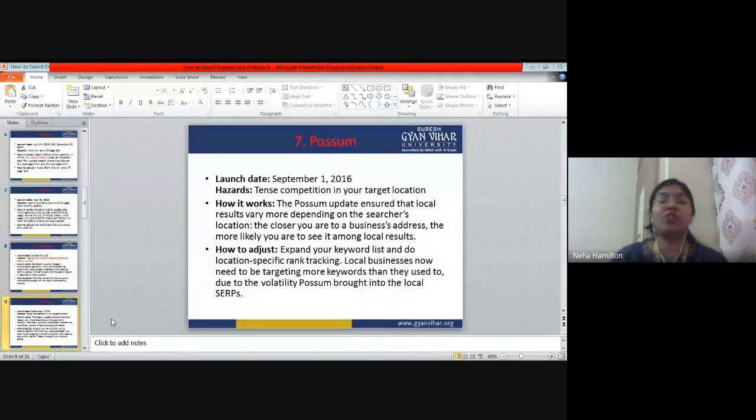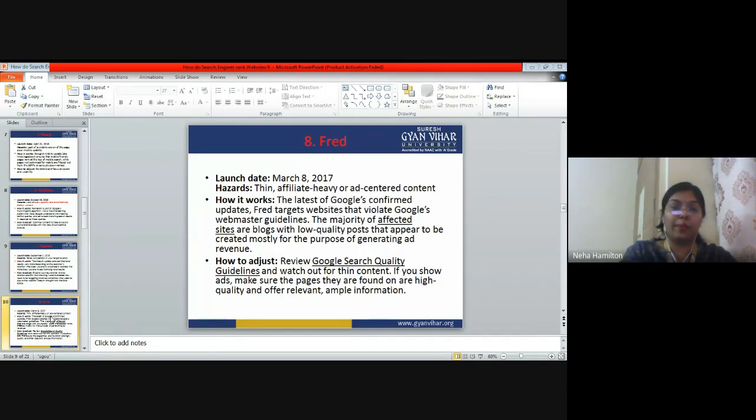If you have given full information, some good pictures, if you have a good rating, then your name is going to appear at the top. Otherwise, not. So, on the basis of rating, Google also decides which can be the right answer for a particular query. Now, the next software that we are going to talk about is called Fred.